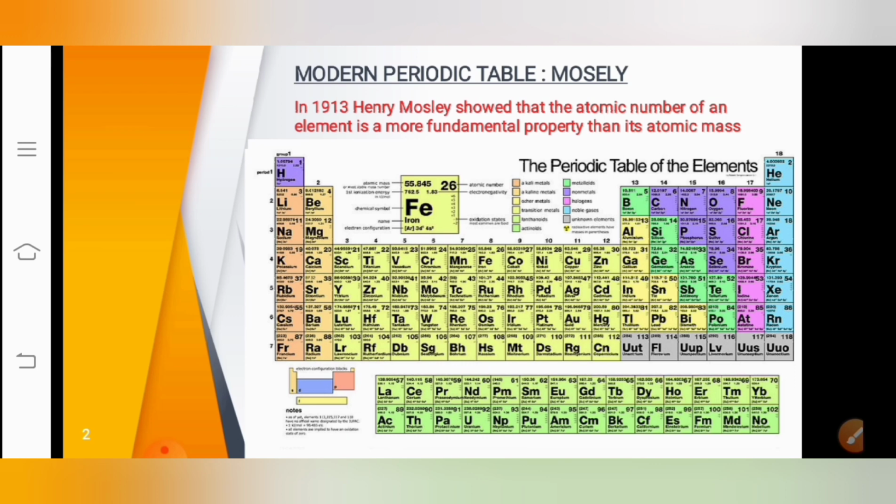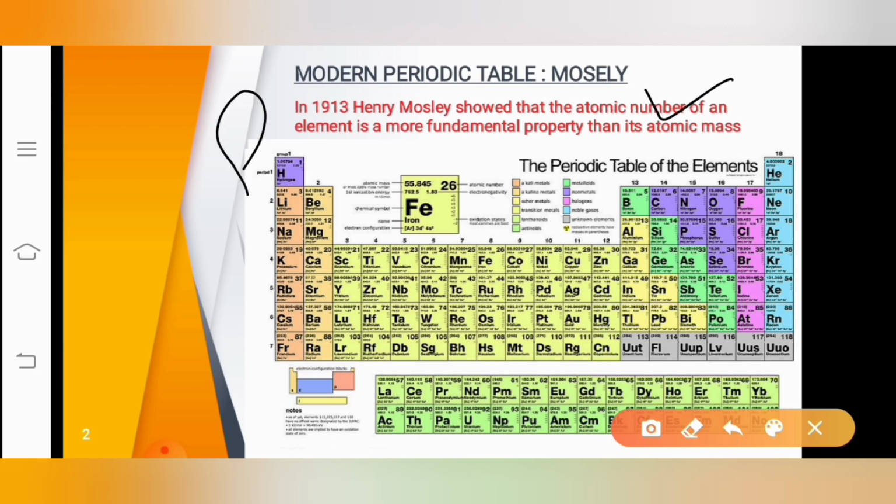I repeat, Henry Moseley said we can use the atomic number in the periodic table to arrange the elements instead of atomic mass. Because you know what problems we had with the atomic masses. So he said that using atomic number is better than using the atomic mass because it can overcome a lot of limitations.